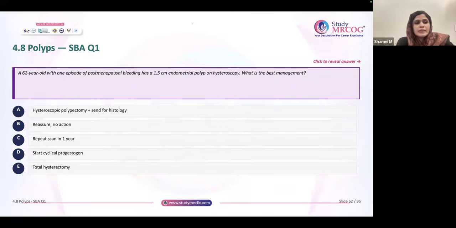Okay, a question: a 62-year-old lady, one episode of postmenopausal bleeding, has a 1.5 centimeter endometrial polyp on hysteroscopy. Okay, guys, give me a minute.